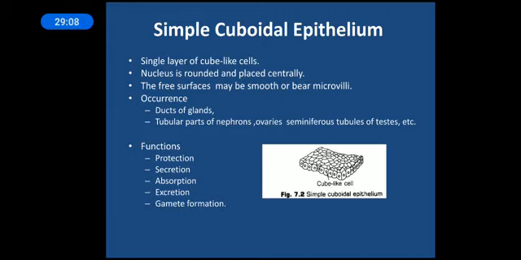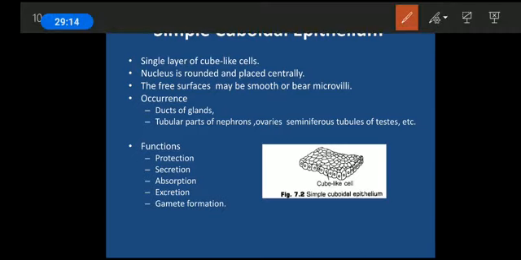Now the microvilli you would have already studied in class 10th, but let me tell you what it is. There is a cell, a simple cell which is not having any type of extensions, but another cell will be having such filamentous structures present on the surface. These filamentous appendages are responsible for increasing the surface area. Over here the surface area has increased manifold, and these structures are called microvilli. So it can be smooth, or it can be bearing microvilli.